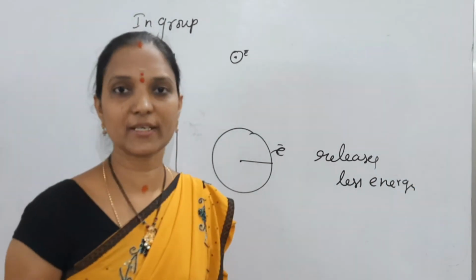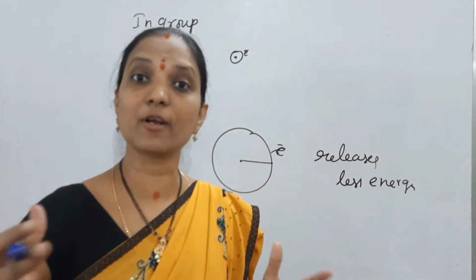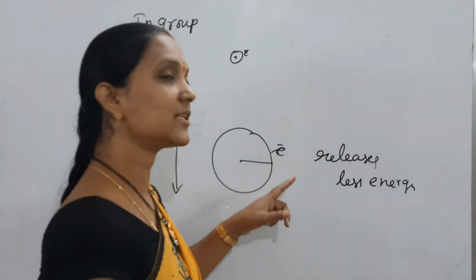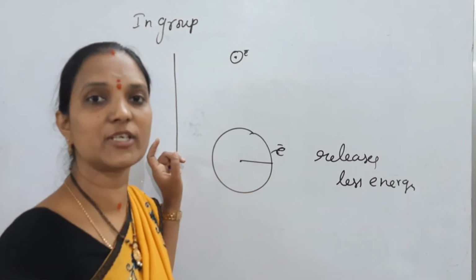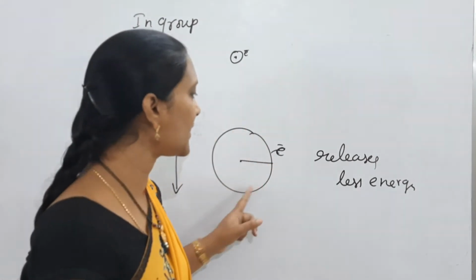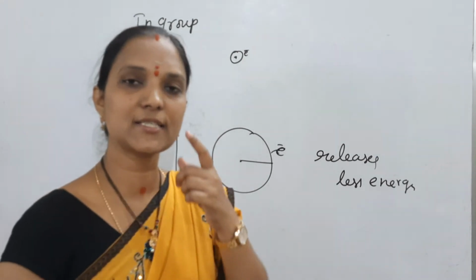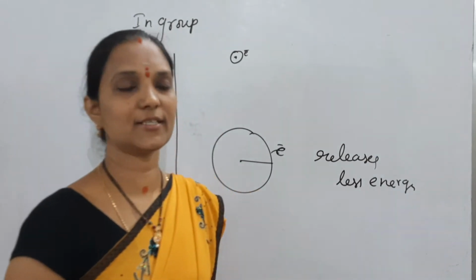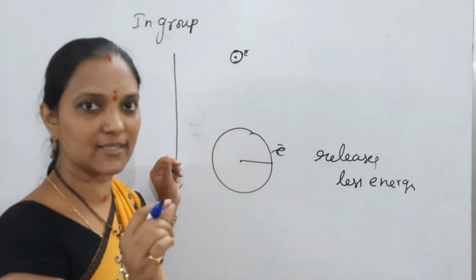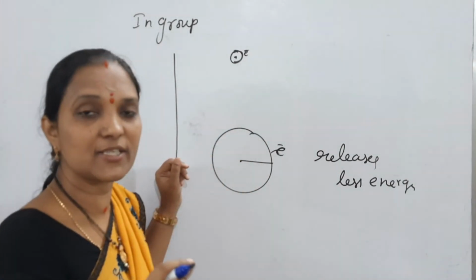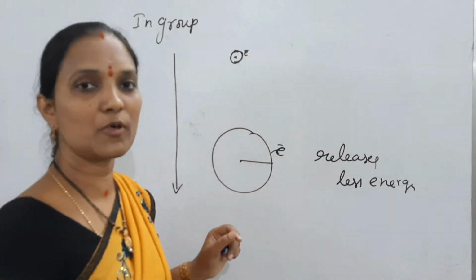Size increases means the number of shells increases. As shell number increases, energy increases. So this shell's energy is more, and if the electron enters that orbit, it releases less energy. Here the size is small, so the shell number is less, the energy is less, and if an electron is added it releases more energy.